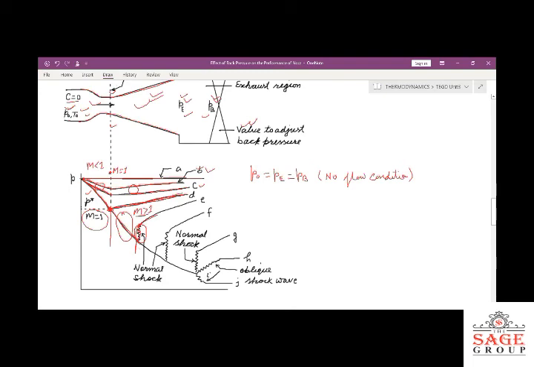You can see the pressure increases because of this disturbance, the normal shock wave, and because of the increase in pressure, the supersonic flow will be changed to subsonic flow. This is important to understand.